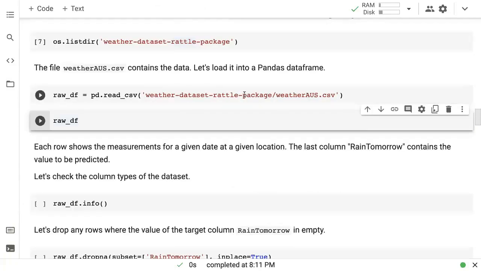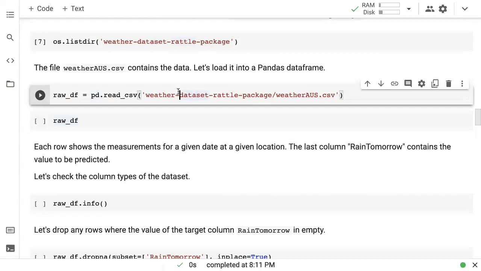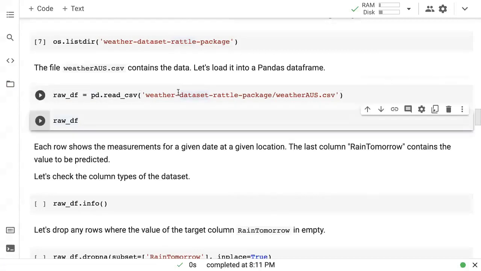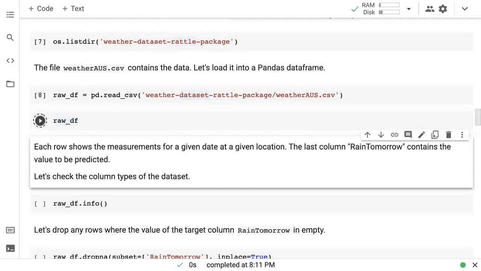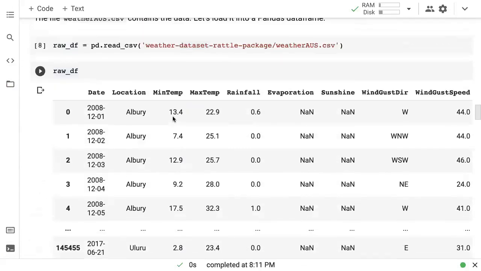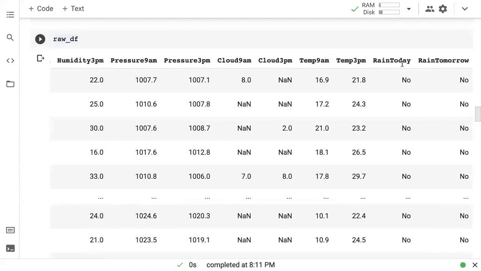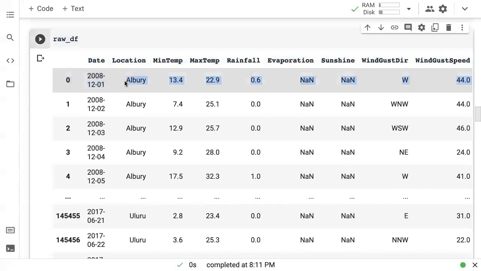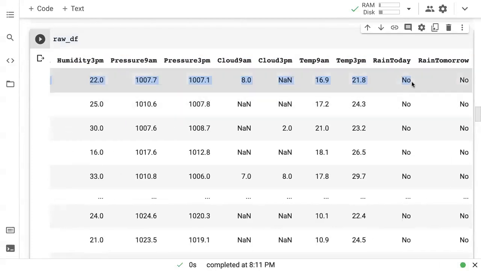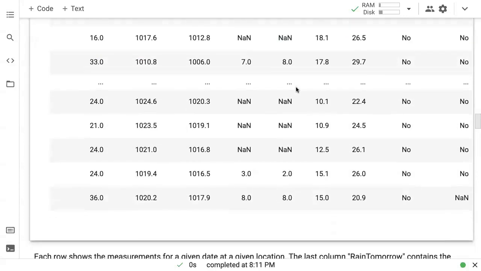So let's load it into a pandas data frame. I'm going to run pd.read_csv, and that loads the data frame up. And here's the data frame. So here's the data. We looked at it the last time as well. We have date, location, minimum temperature, a bunch of weather parameters, and finally we have rain today and rain tomorrow. Our objective is to take all of this information, maybe not the date because everything is on a different date, but everything except the date, and use that to predict whether it will rain on the next day. And hopefully we can then use it on some future data as well.